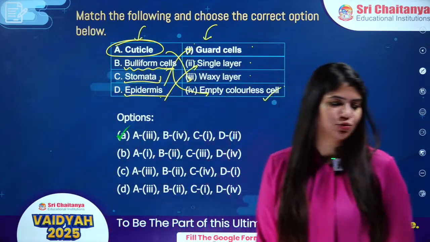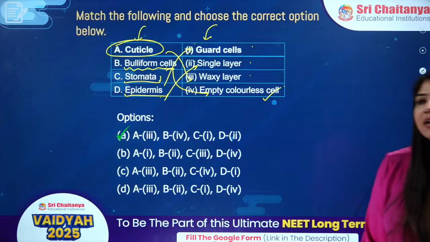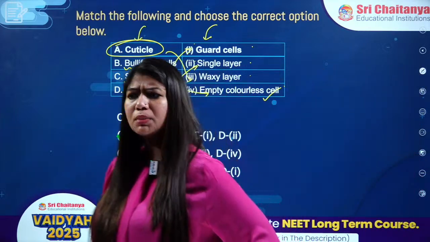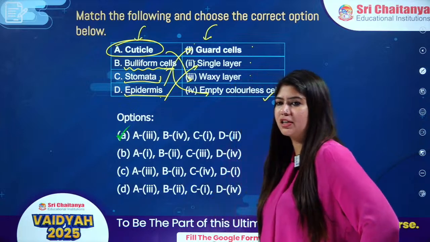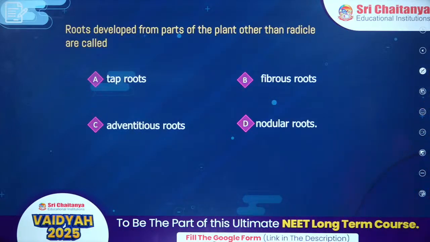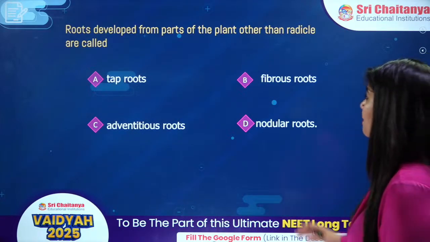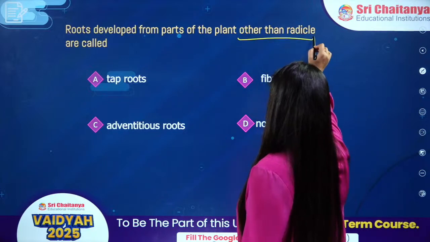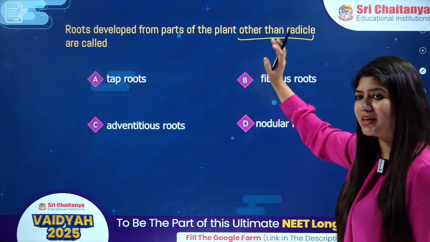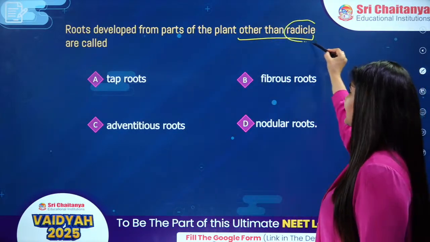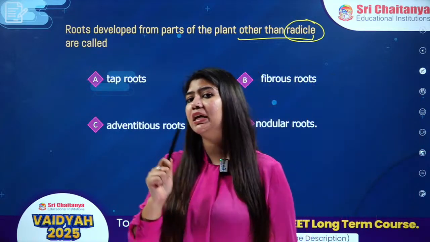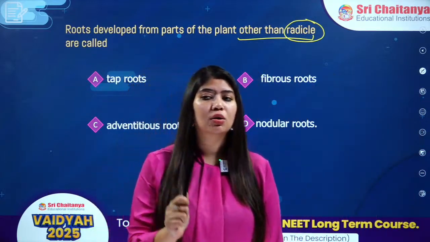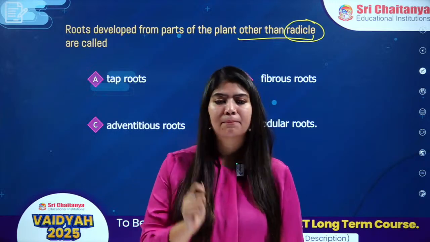Yes, Ramcharan, Rupa, great answer. Priya, Manikanta Reddy, Shri Devi, Tilak, Monica. Perfect. Next question. Roots developed from part of the plant other than the radicle. If my roots are developed from any part which is not the radicle, what do we call them? See, if my roots develop from direct elongation of the radicle, I call them primary roots.